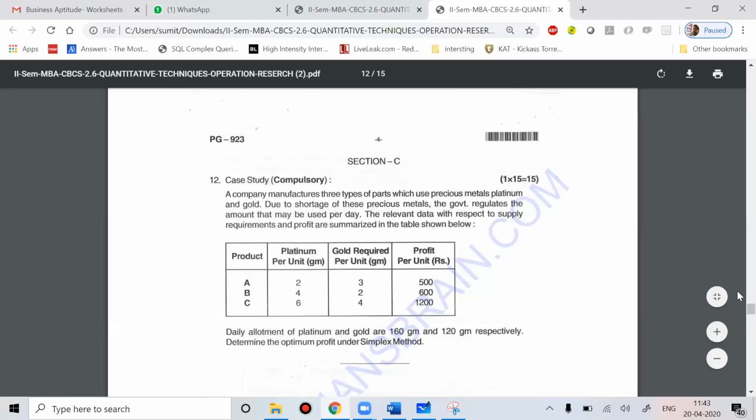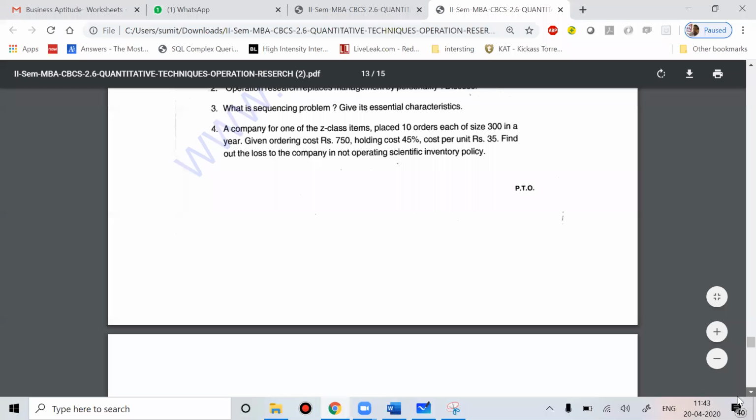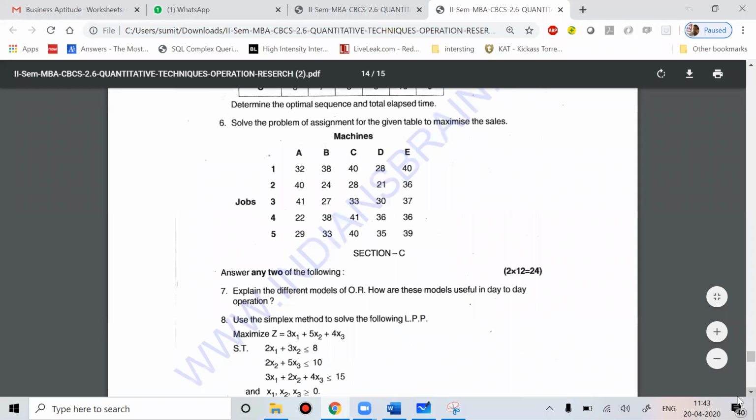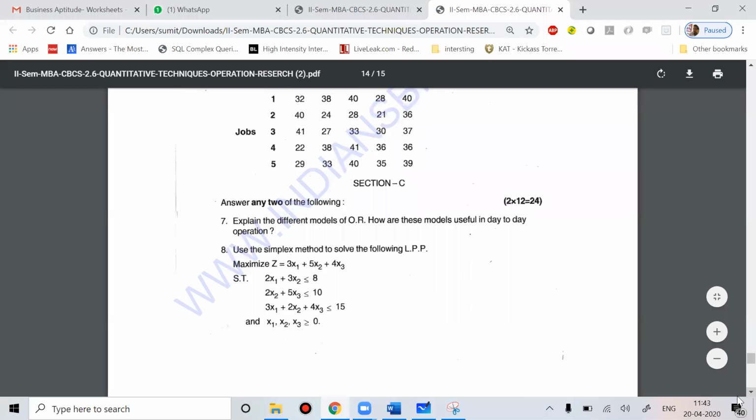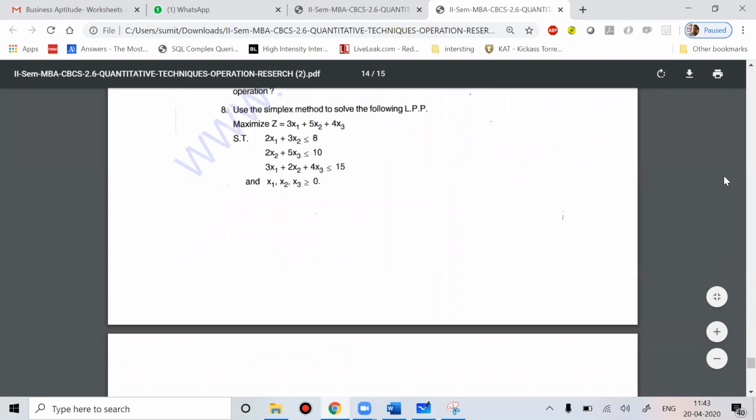If you see all the previous year question papers, you can see that always you are getting a problem on the simplex method. You can see question number 8, a 12 marks question. So you can understand why the simplex method is such an important topic. I know this is not an easy topic.